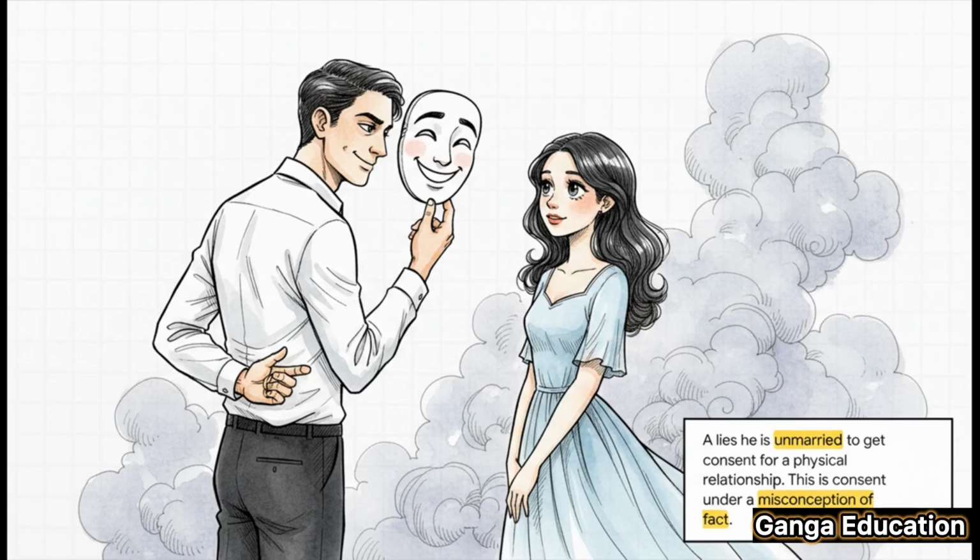Let's say person A tells person B that he's unmarried. Based on this information, B consents to a physical relationship. But here's the catch. A is actually married. In this case, B's consent was clearly given under a misconception of fact. The key fact here, A's marital status. Because that fact was misrepresented, the consent is not considered valid under Section 28.